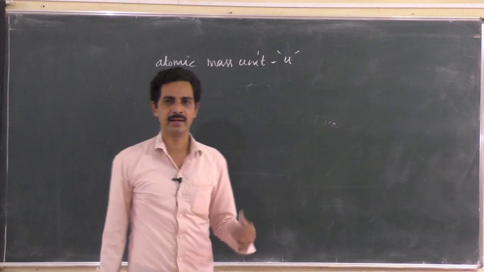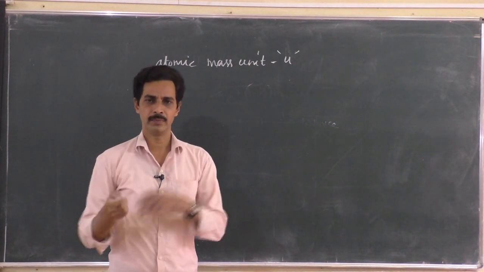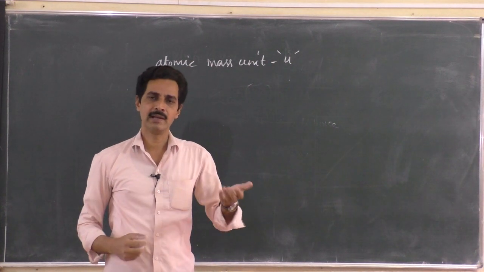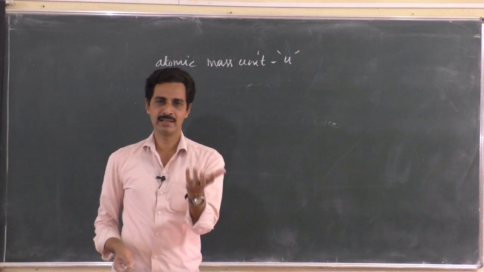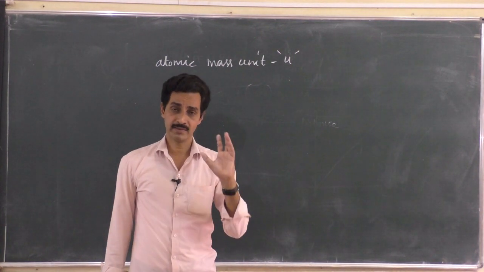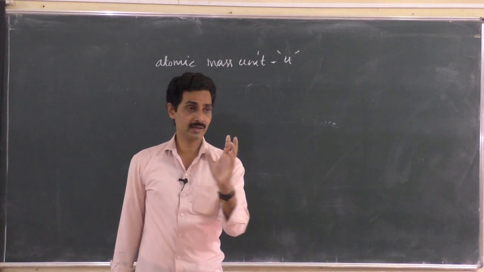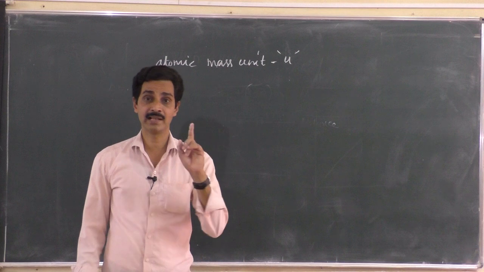In order to define the atomic mass unit, whenever you define a unit for measuring mass or anything, we have a standard, right? For example, what is 1 kg? It is the mass of that stone that we get in the shop. All the shops weigh the same 1 kg. The 1 kg of one shop and 1 kg of another shop must be exactly equal.